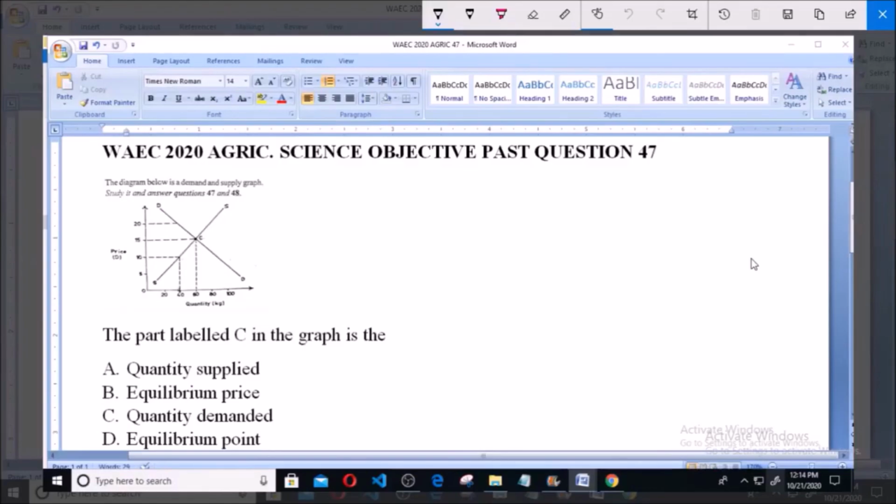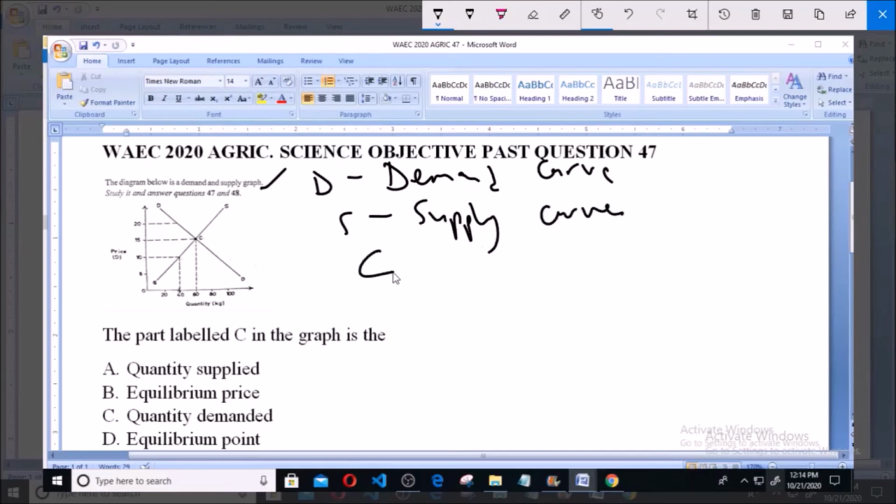Hello and welcome. I will be answering WAEC 2020 Agric Science Objective Past Question 47. You have a diagram here showing a demand and supply graph. The part labeled C in the graph is the A, quantity supplied, B, equilibrium price, C, quantity demanded, D, equilibrium point. You have 2 lines here in the graph. The line labeled D is the demand curve. The one labeled S is the supply curve, and the part labeled C, where the demand and supply curves meet, where they intersect, is known as the equilibrium price.